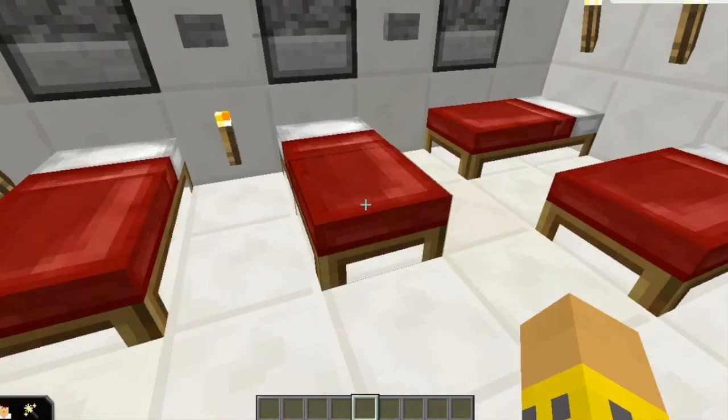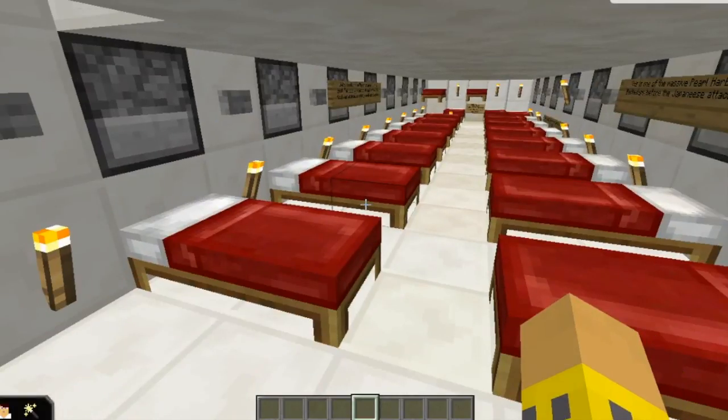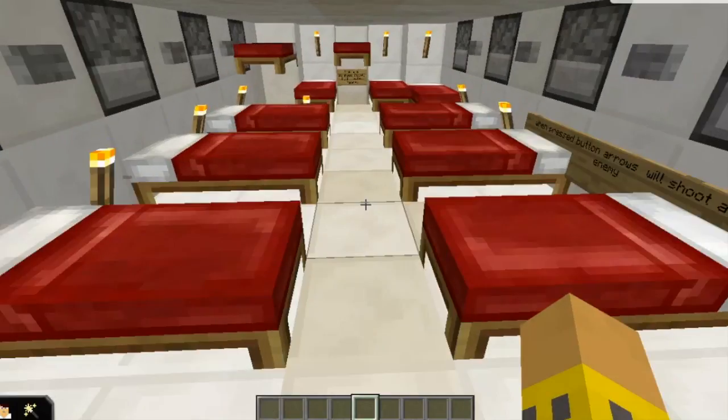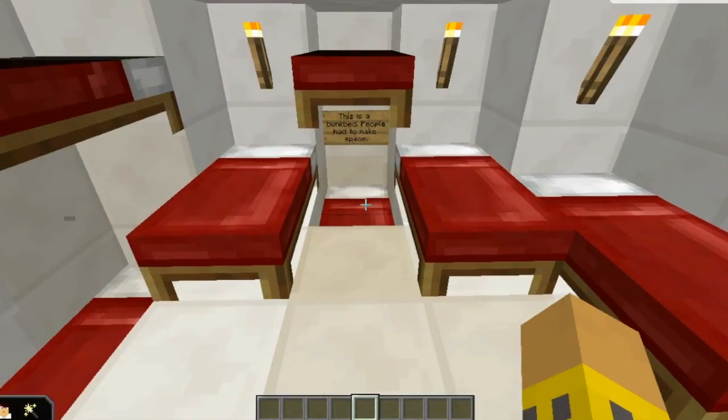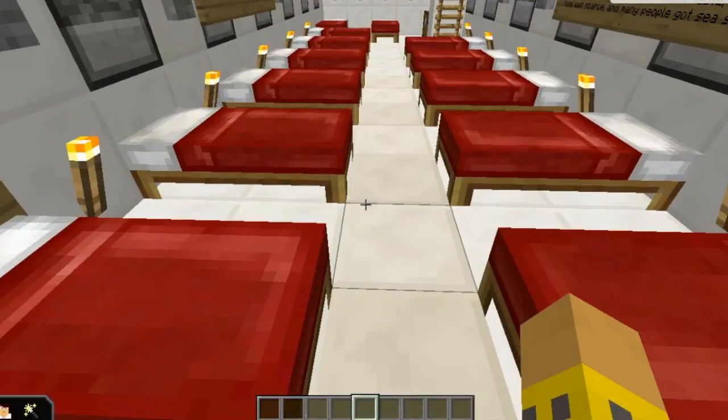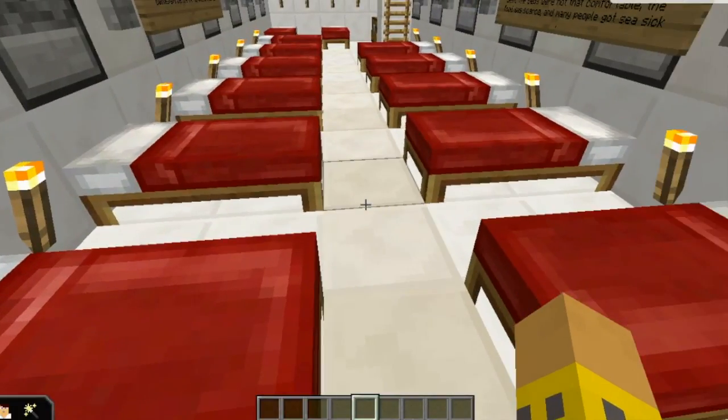As you go downstairs, these are the bunks of the soldiers. Living conditions in the ships were not the best. The beds were not that comfortable, the food was scarce, and many people got seasick. When you touch the buttons, arrows will shoot out towards their enemy.